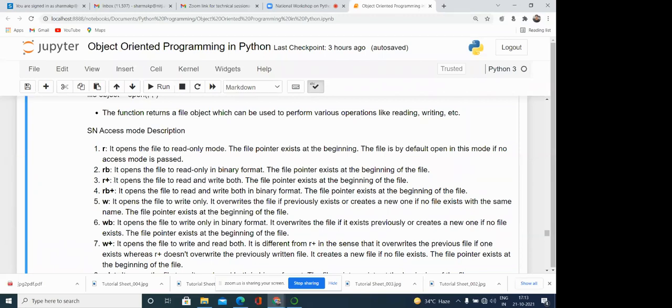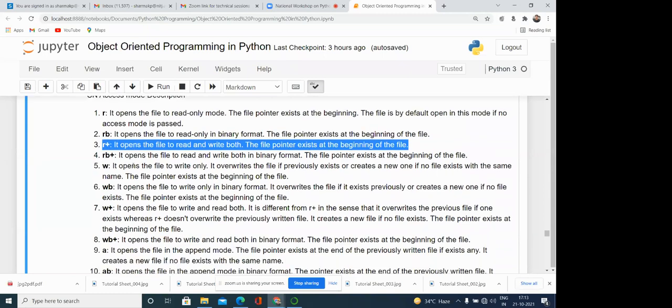As per our need, we can open the file, meaning we can load the file into the main memory or random access memory. R plus opens the file to read and write both. The file pointer exists at the beginning of the file. Then RB plus is there, which means the same function, but we can do it with the binary file.